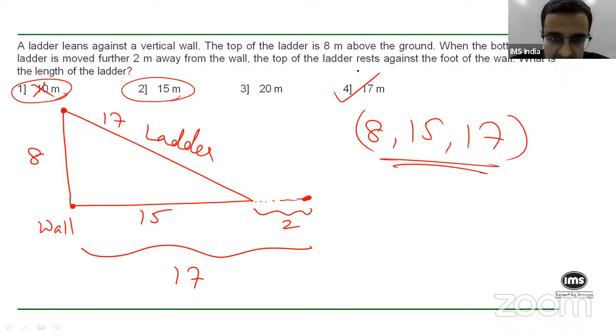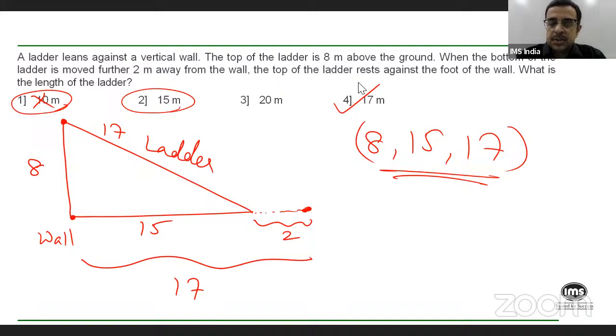Now again here, you can solve it in a variety of different ways. You can consider the length of the ladder as x. Then this part becomes x minus 2, so 8 square plus x minus 2 the whole square should be equal to x square. You solve that and you will again get x as 17. But the point I'm trying to make here is that you don't need to solve. 17 is your answer.